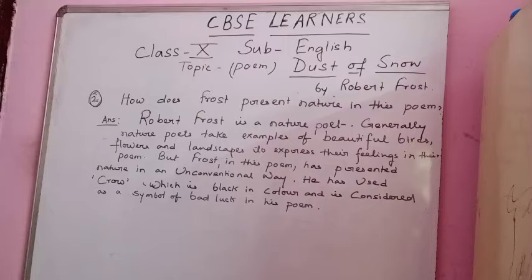Okay, he has used a symbol of a crow. What images come to your mind when you think of a crow?